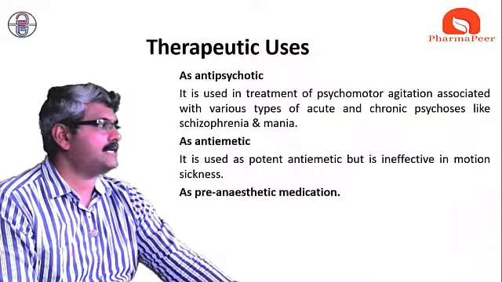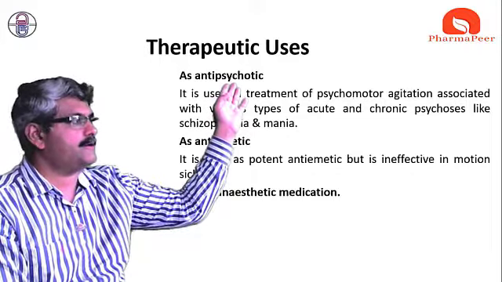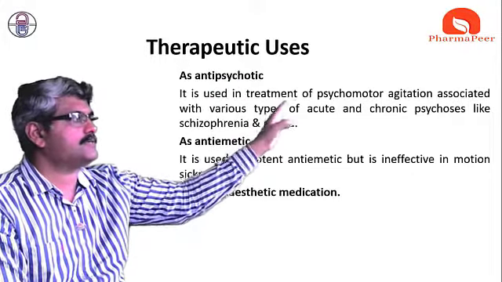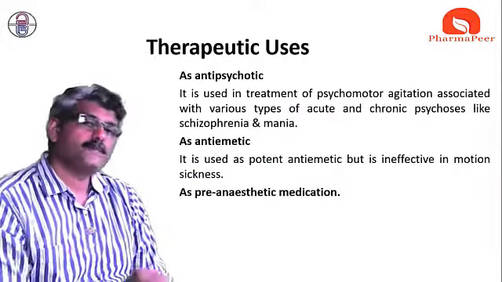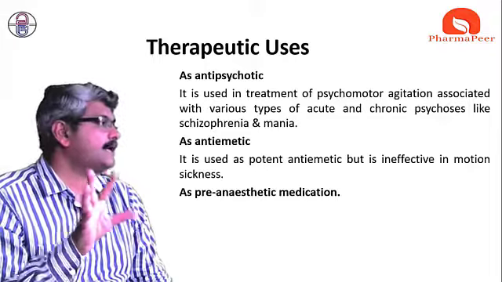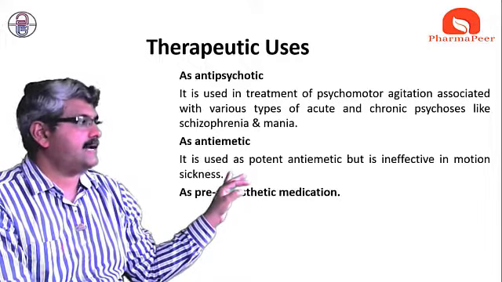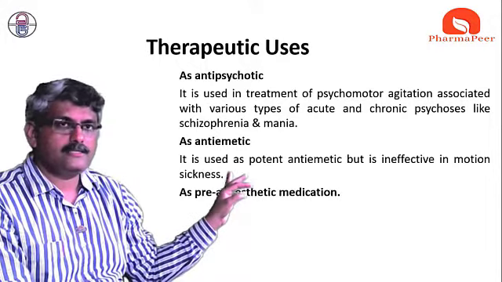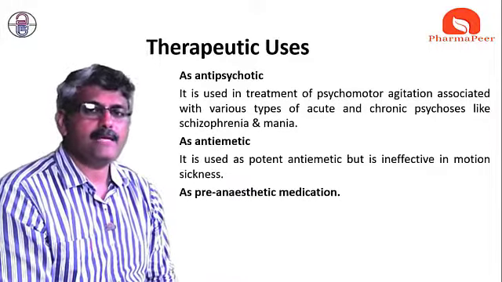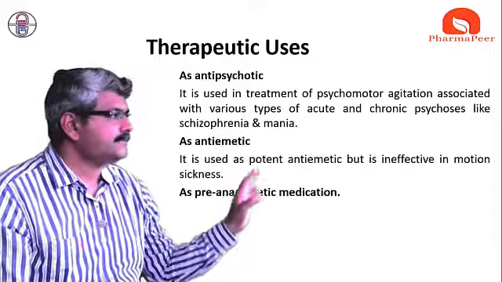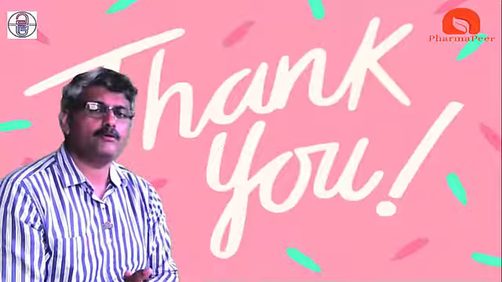So this is about the side effects. Next is therapeutic uses. We have already discussed that it is a very wonderful antipsychotic drug because of its specific actions: it reduces agitation, and schizophrenia and mania-like symptoms are also reduced. It acts as an anti-emetic drug, acting on the CTZ. And last, it acts as a pre-anesthetic medication. These are the specific therapeutic applications of chlorpromazine.